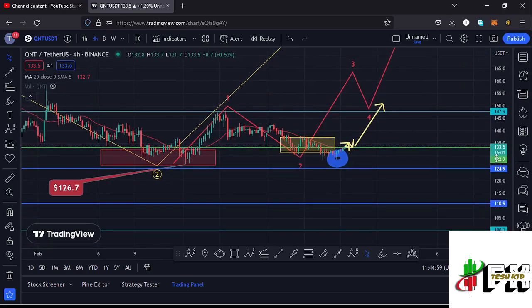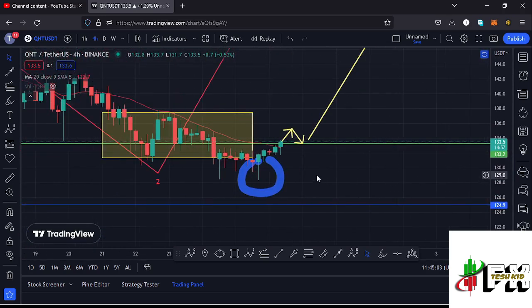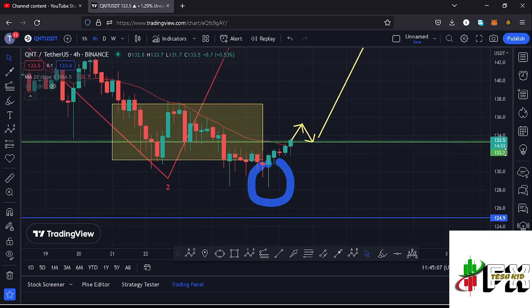So we need to continue watching the 20-day MA here on the 4-hour chart, and also our key area of support at around the $133.2 mark, which at the time of this recording we are trying to battle out. And the moment we see a retest, maybe on the lower time frames, maybe on the 1-hour chart, then that will be enough confirmation that Quant is back into the formation of that wave 3.